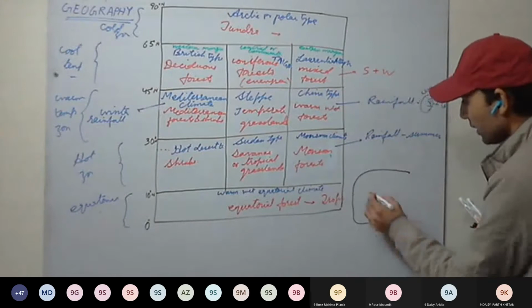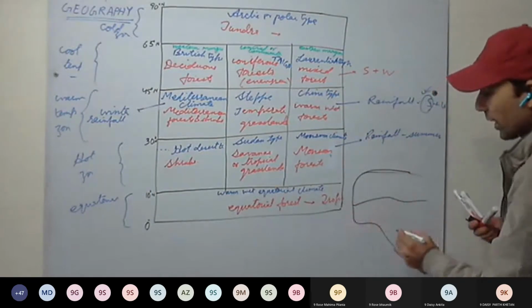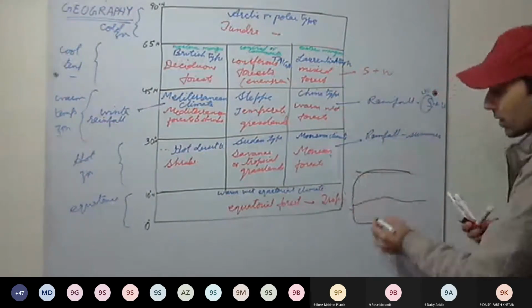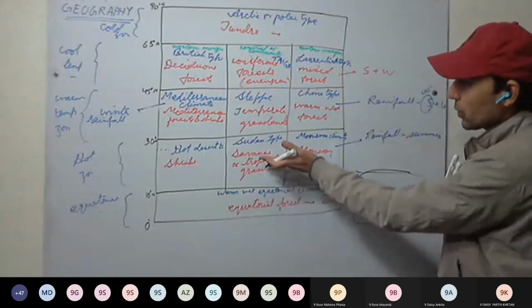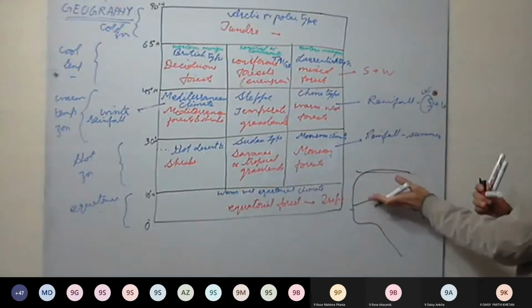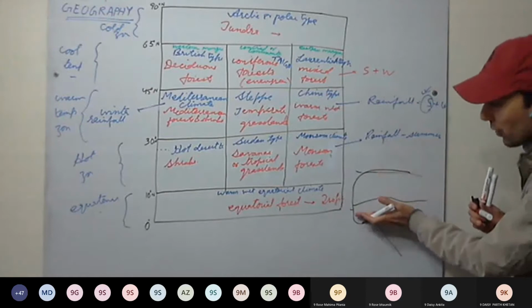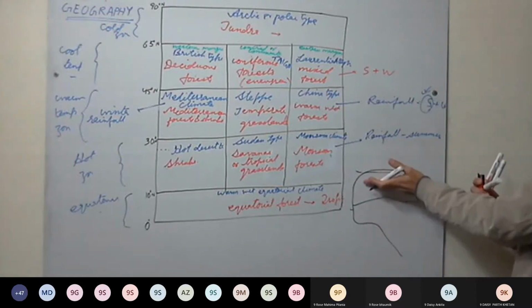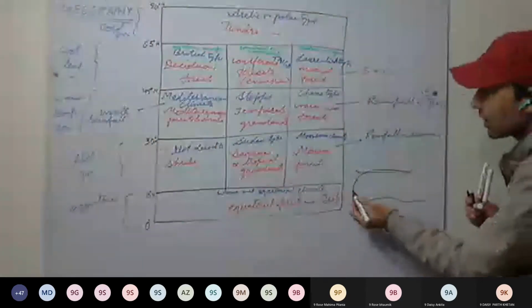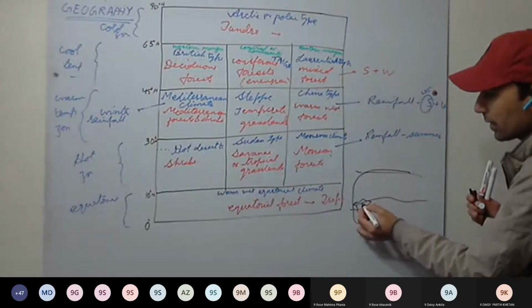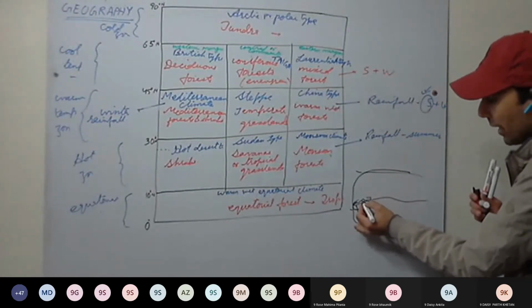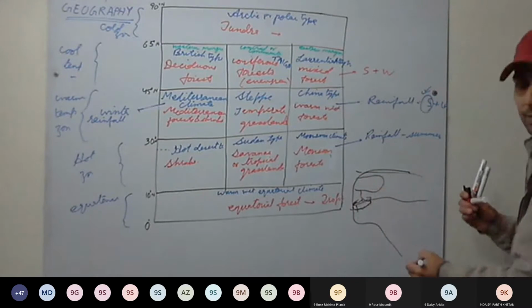So if we take Africa, the Sahara Desert, we have 10 degrees and 30 degrees. Here, this change from equatorial forest to grasslands is not drastic. It's not that from equatorial forest it will change into tropical grassland; it will change into hot deserts. So there may be some grasslands in some parts, and then we have the deserts.